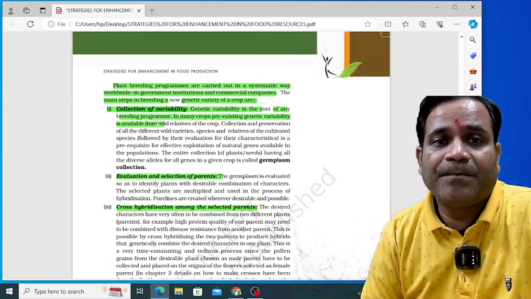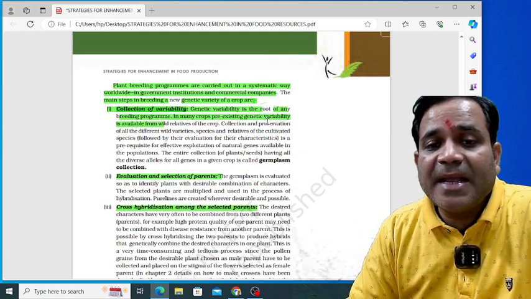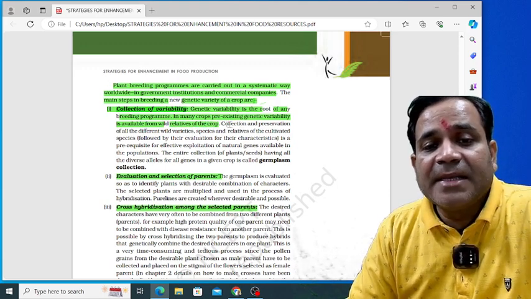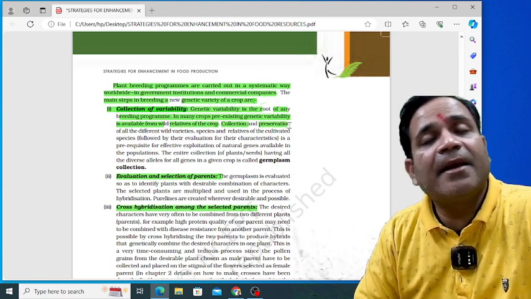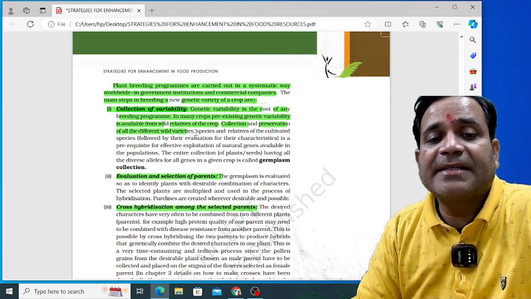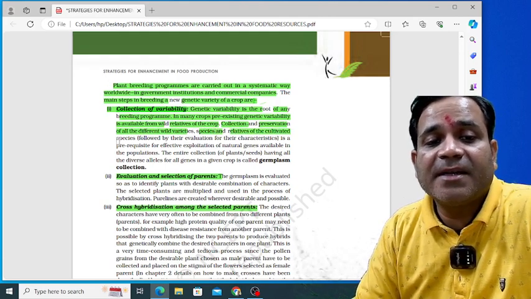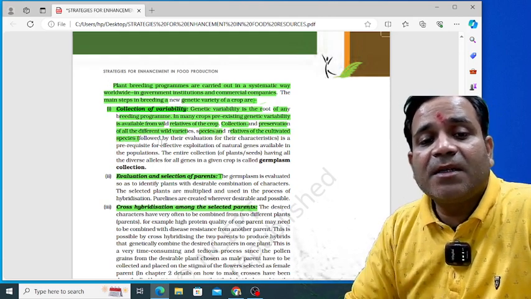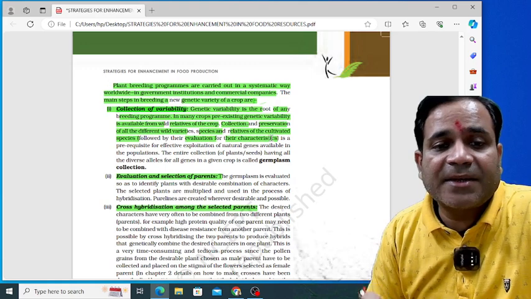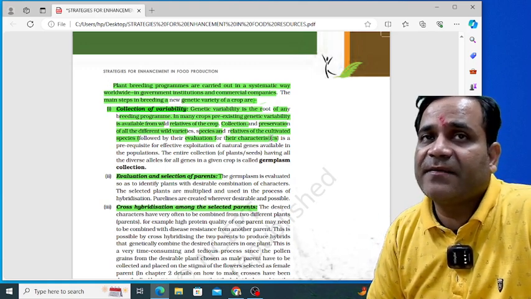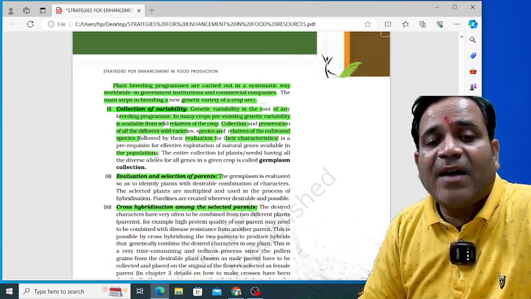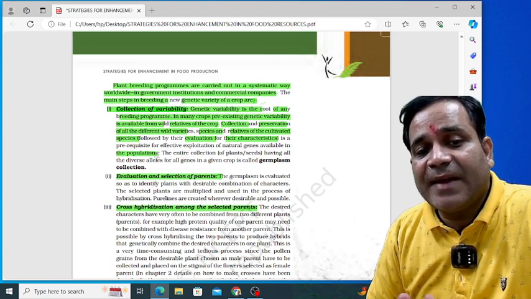genetic variability. In many crops, we know that pre-existing genetic variability is available, just like the relatives of the crops. Collection and preservation of all the different wild varieties, species, and relatives of the cultivated species, which is followed by their evaluation for their characteristics. And this evaluation of their characteristics is a prerequisite for the effective exploitation of natural genes available in the population.